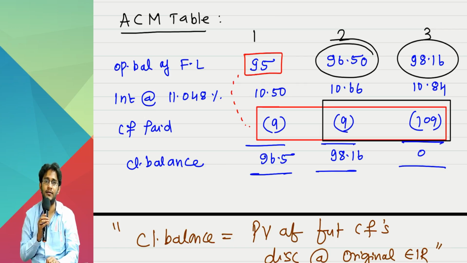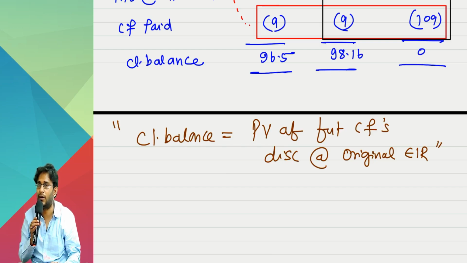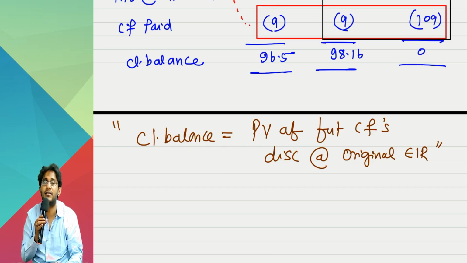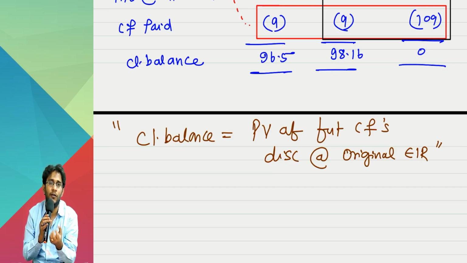What is easy is this: the life is 15 years, 8 years are already completed. Remaining life is how much? 7 years. Discount the 7 years of cash flows to the 8th year: the cash flows of the 9th, 10th, 11th, 12th, 13th, 14th and 15th year, discounted to the end of year 8. Whatever present value comes, that will be the closing balance.